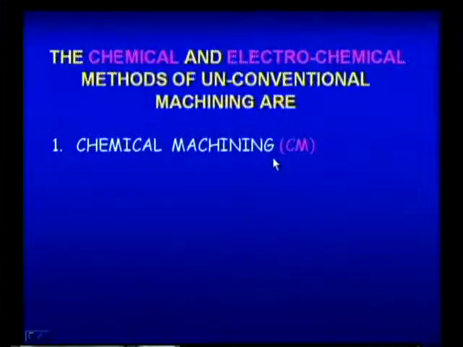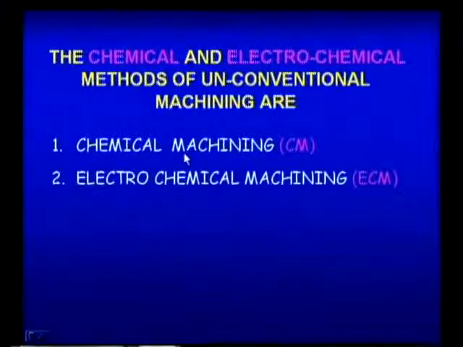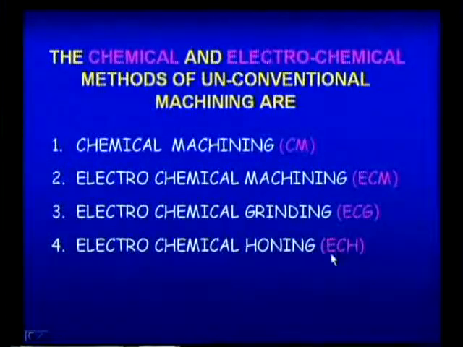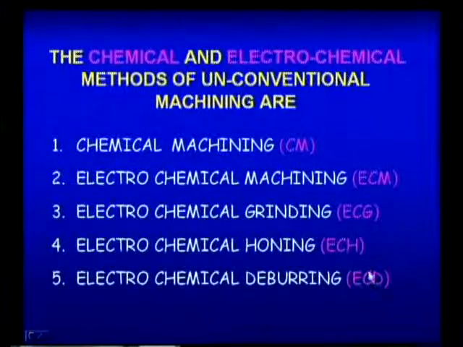Now, let us see the different types of machining processes in chemical and electrochemical. First one is chemical machining, in which we have chemical milling as well as chemical grinding. Then electrochemical machining ECM, electrochemical grinding ECG, electrochemical honing ECH, and electrochemical deburring. So, these are the different processes under different energies.